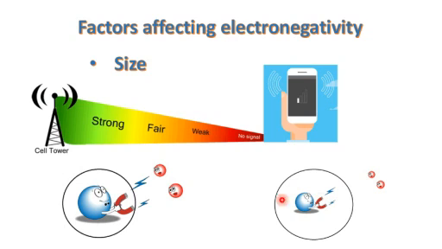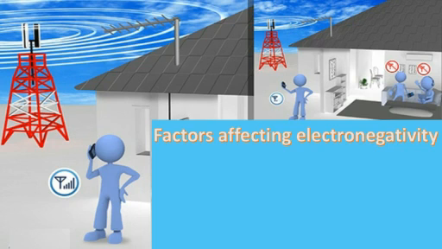Obviously, when the size of the atom is small, greater will be its electronegativity. If the size is bigger, lesser will be the electronegativity. Now let's see what is the next factor that affects electronegativity. The next factor that affects electronegativity is the effective nuclear charge. Now, what is the meaning of effective nuclear charge?